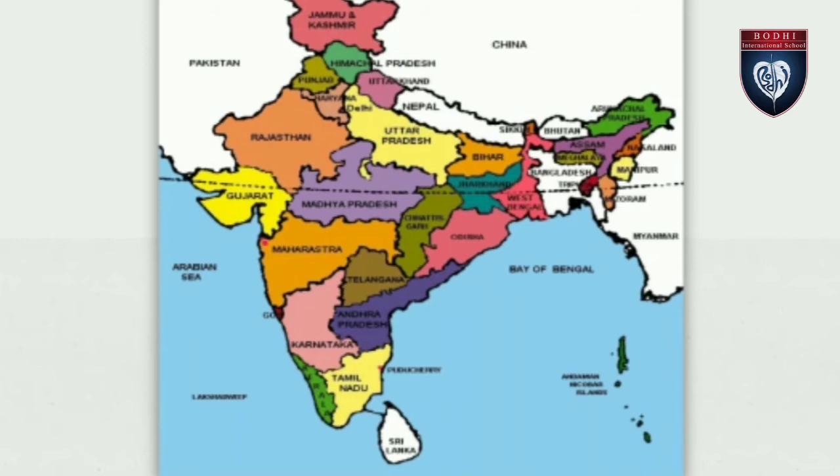Coming from the left side of the slide, we can start from Gujarat, Rajasthan, Madhya Pradesh, Chhattisgarh, Jharkhand, West Bengal, Tripura and Mizoram. Once again, first one is Gujarat, second is Rajasthan, third is Madhya Pradesh, fourth is Chhattisgarh, fifth is Jharkhand, sixth is West Bengal, seventh is Tripura and last one is Mizoram. Like that, on a political map of India, you can shade the 8 states.